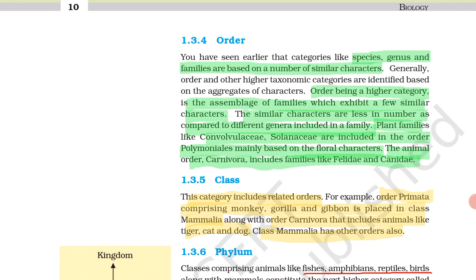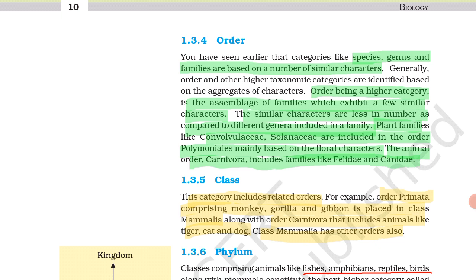The next one is order. You have seen earlier that categories like species, genus, family are based on the number of similar characters. Order, being a higher category, is the assemblage of families which exhibit few similar characters.